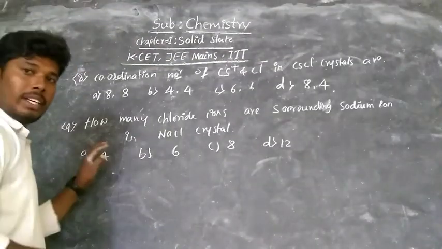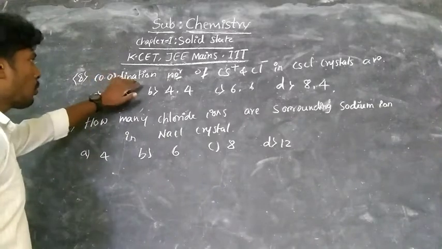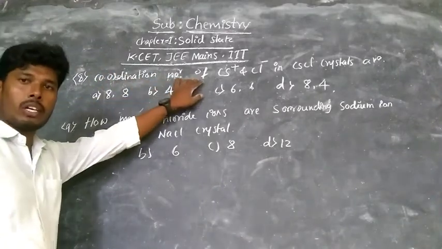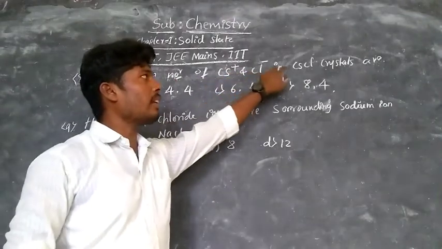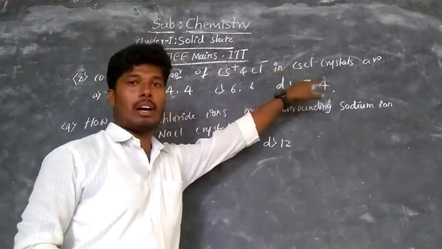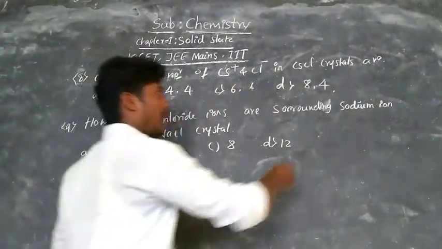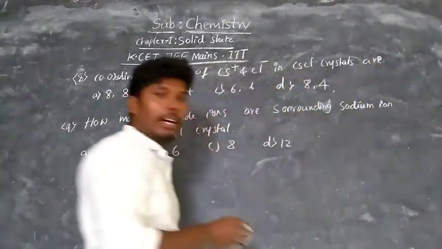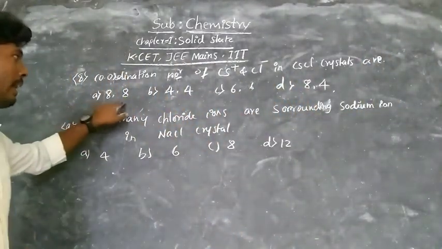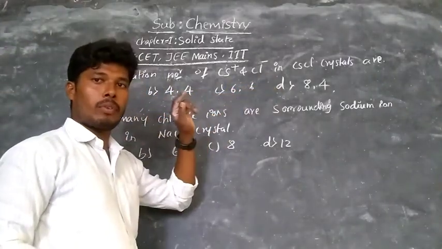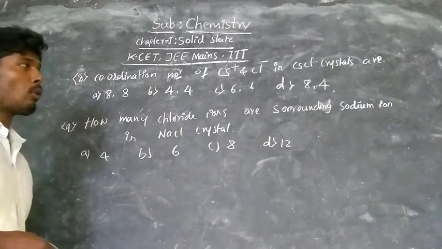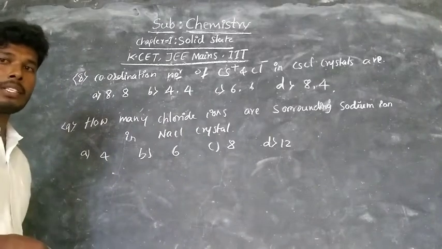Listen. The next question is: the coordination numbers of the cesium cation and chloride anion in a cesium chloride crystal are, with the given options, 8 and 8, 4 and 4, 6 and 6, and 8 and 4. You know cesium chloride is the best example of a body centered cubic crystal.